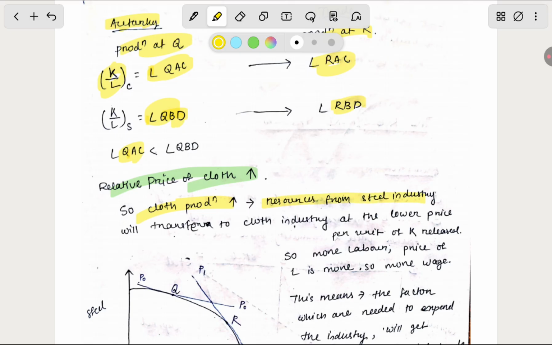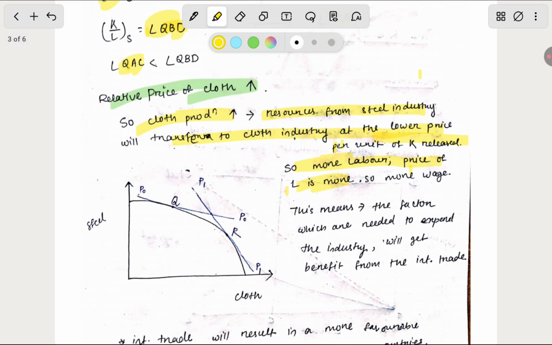The resources from the steel industry will transfer to the cloth industry at a lower price for unit capital release. So the factors which are working in the steel industry are trying to move from the steel industry to the cloth industry and expand their business. So more labor comes, the price of labor increases, demand increases and wages increase.